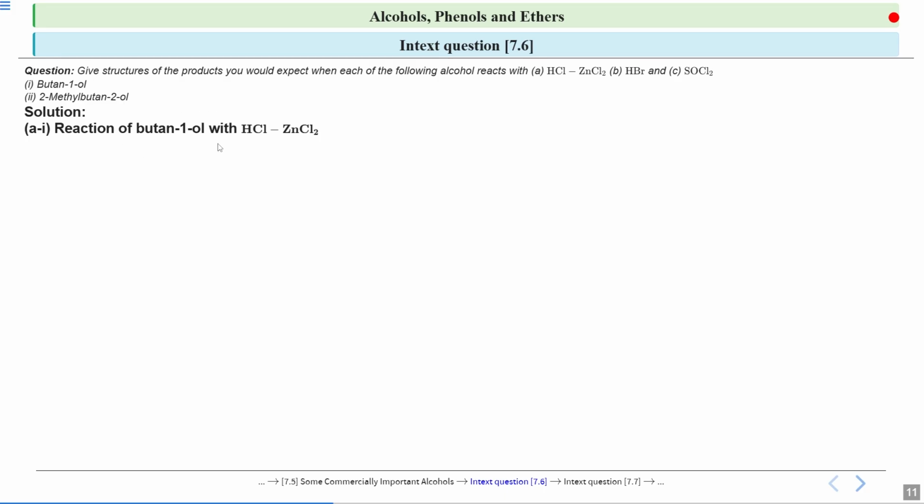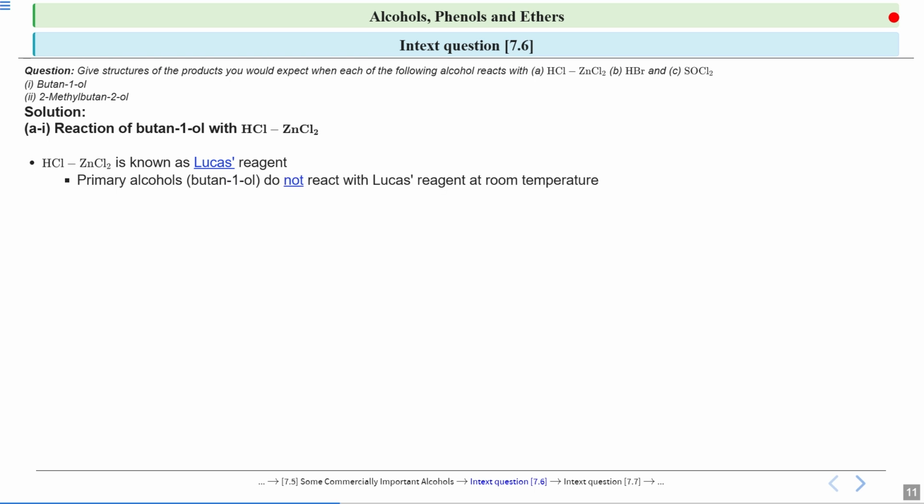First you have to see whether this butan-1-ol is a primary, secondary, or tertiary alcohol, because Lucas reagent is used to differentiate between primary, secondary, and tertiary alcohols, and it shows different reactions with different alcohols.